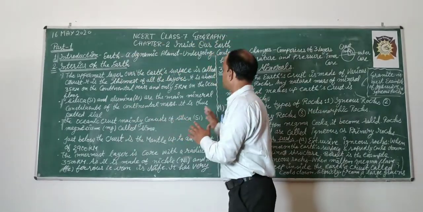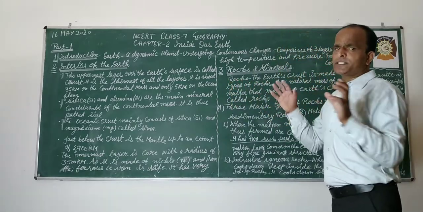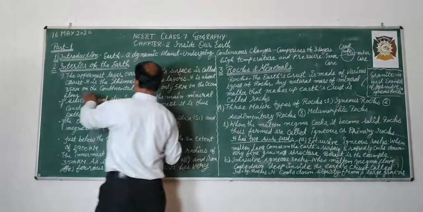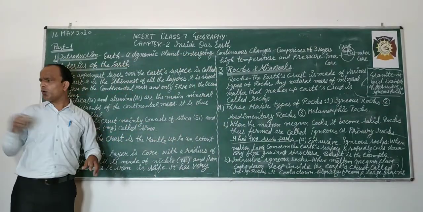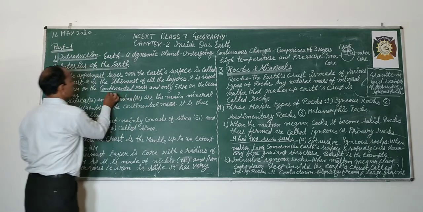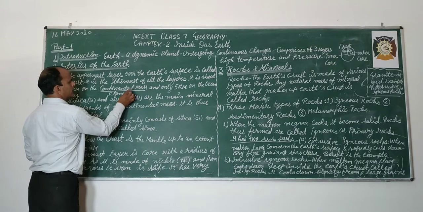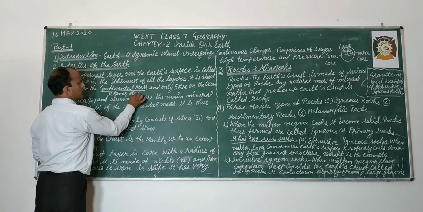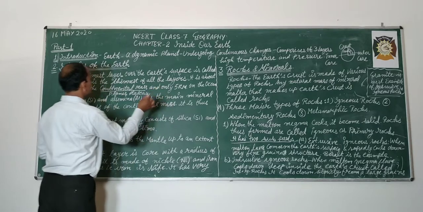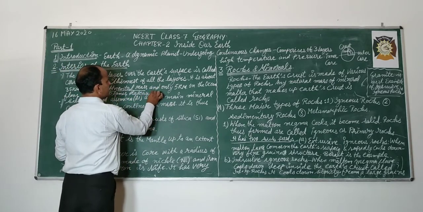The thickness of this layer is 35 kilometers on the continental mass. Continental mass means which is in the form of plains, plateaus and mountains.